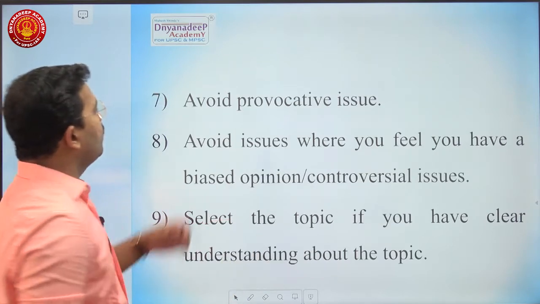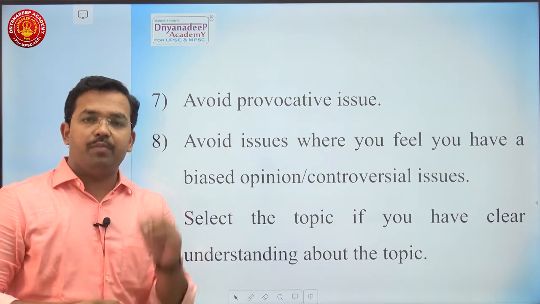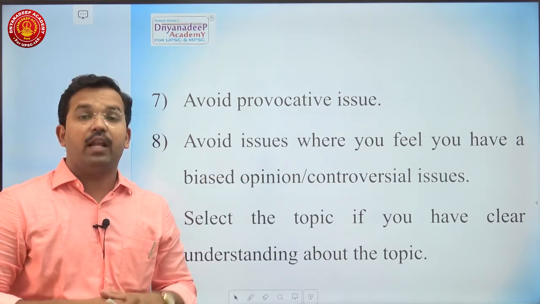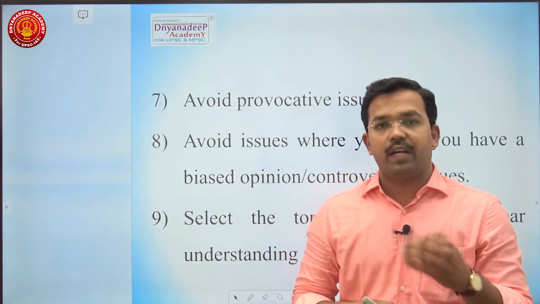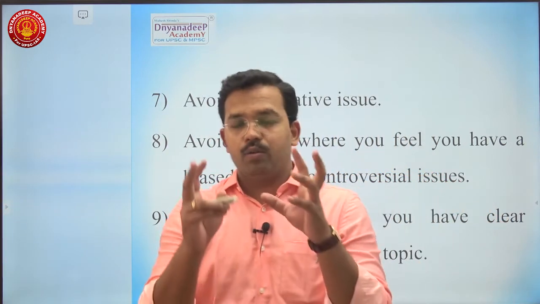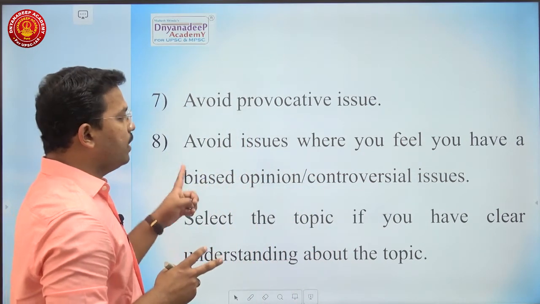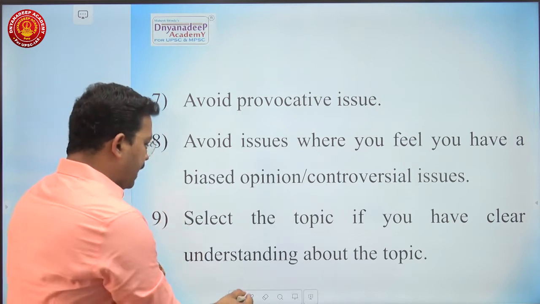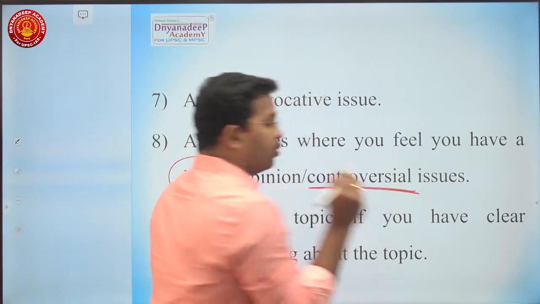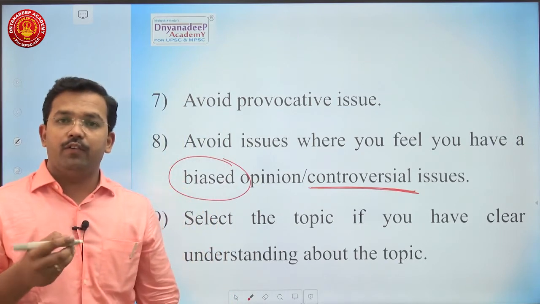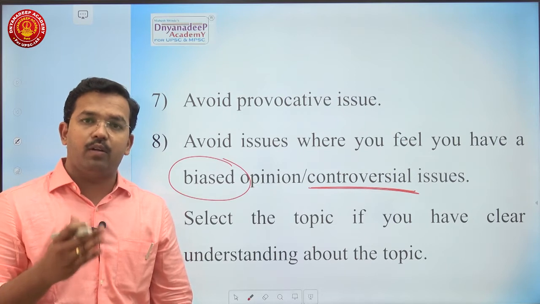Then avoid provocative issues like should there be a reservation, right? Avoid provocative issues, or should we give statehood to Jammu and Kashmir or not, right? Those issues where you feel you have a biased opinion, or certain controversial issues, don't go for those issues. I know many of you will say, no sir, I can write in a very balanced and neutral manner on the topic.